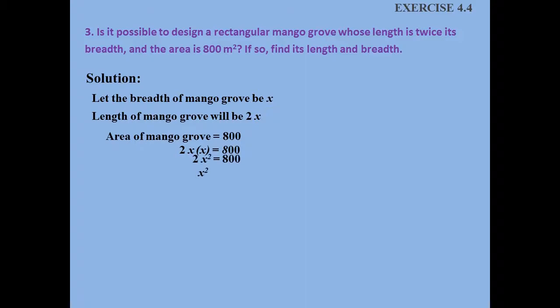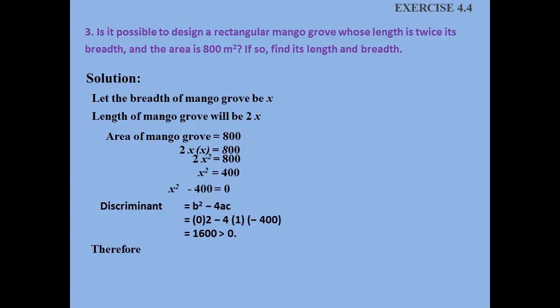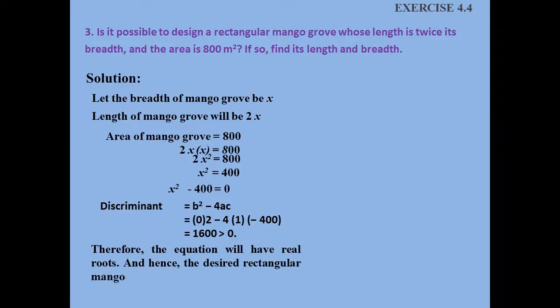So x squared is equal to 400. Bringing 400 to the left hand side, we get x squared minus 400 is equal to 0. Here b value is 0. Therefore the discriminant b squared minus 4ac will be equal to 1600, which is greater than 0. Therefore the equation will have real roots, and hence the desired rectangular mango grove can be designed.